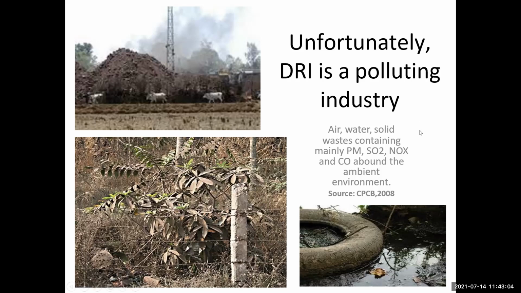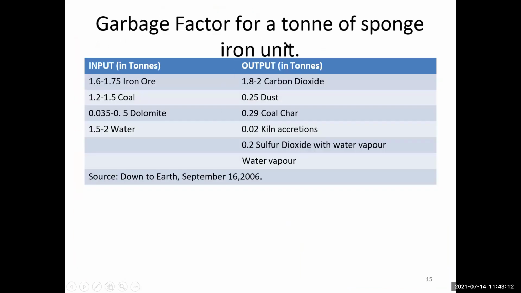Then there are these types of pollutants, PM, SOx, NOx, and CO around the ambient environment condition. This is the garbage factor of a ton of sponge iron. The input is 1.6 to 1.7 iron ore. The output is 1.8 with the carbon dioxide.